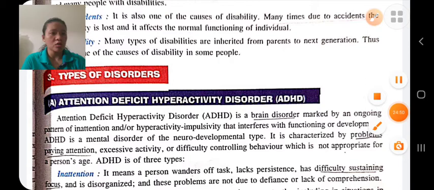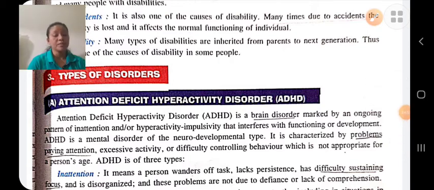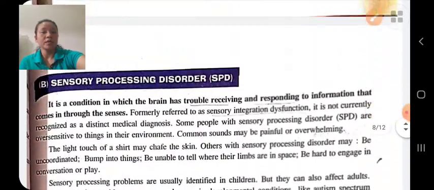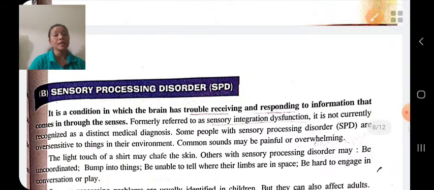Sensory processing disorders, it is disorders in which the persons face difficulty in receiving and responding to the information that comes in through the senses. The person's sense organs are no more responding.